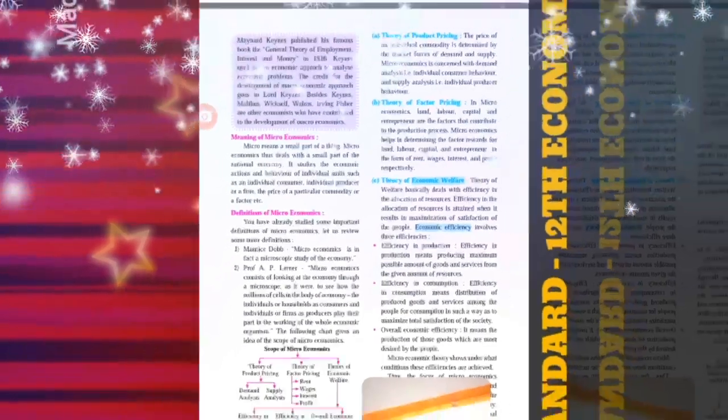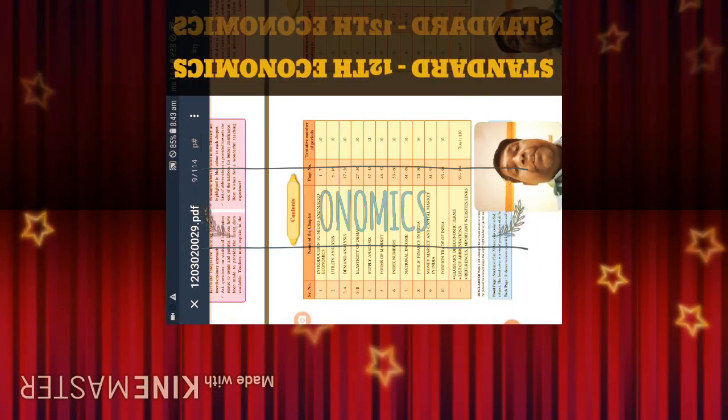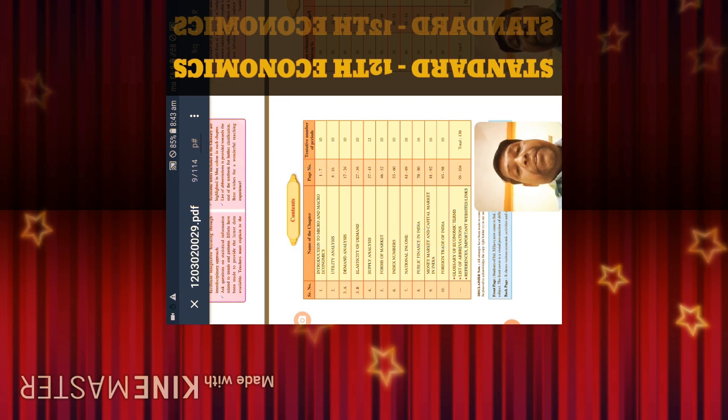Name of the chapters, this is the content which is given, comprises in total of 10 chapters. Number 1, introduction to micro and macroeconomics. Number 2, utility analysis.